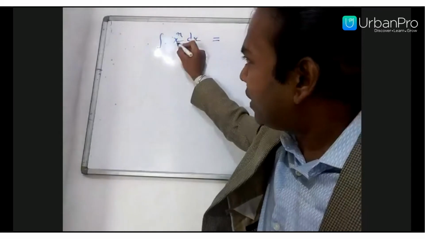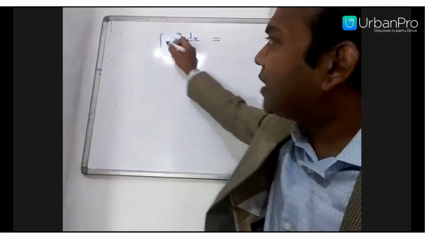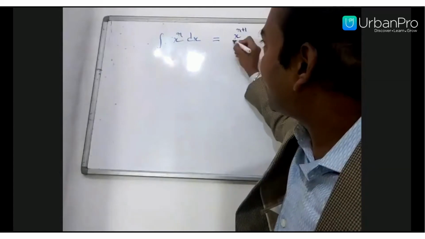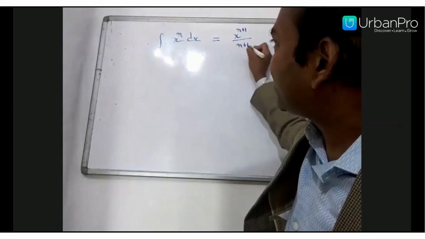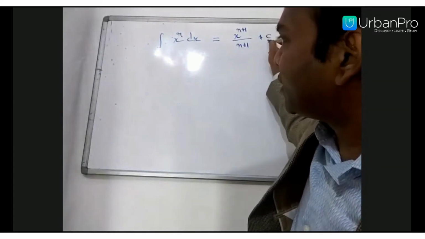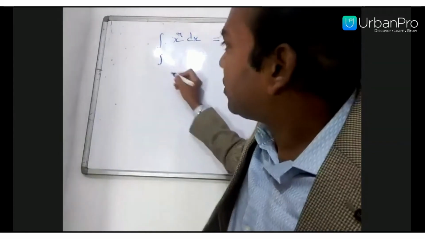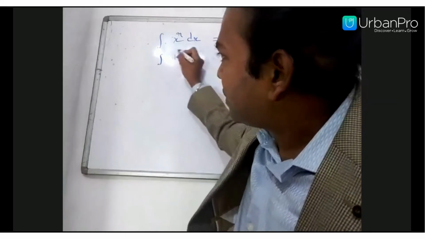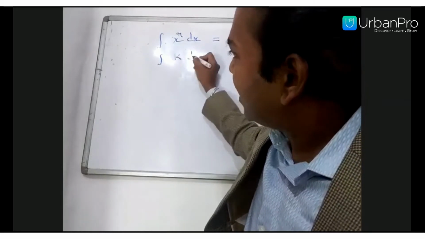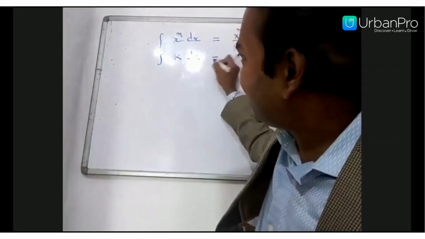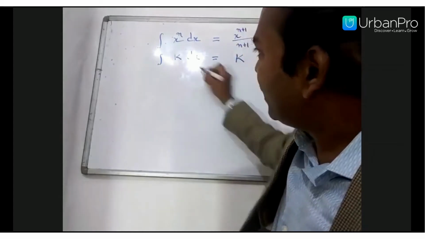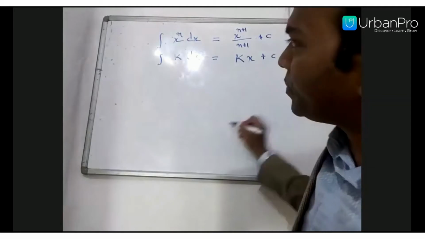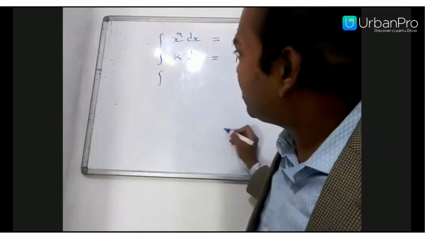You know, integral of x to the power n dx is always x raised to the power n plus 1 by n plus 1, plus constant of integration c. Next, what is the integration of any constant term? Take the constant as k, so integral of k dx is k into integral of dx, which is kx plus c.